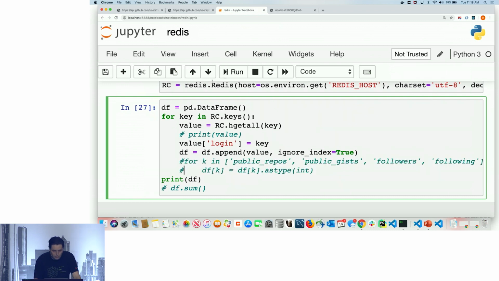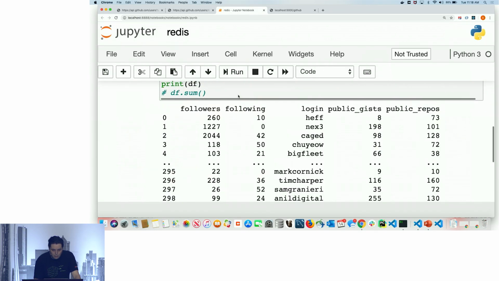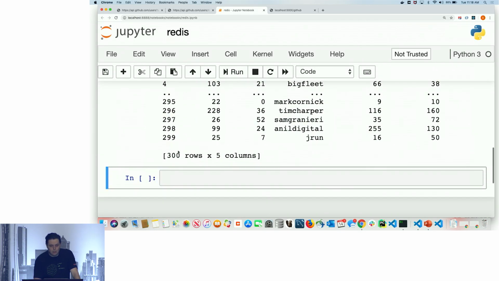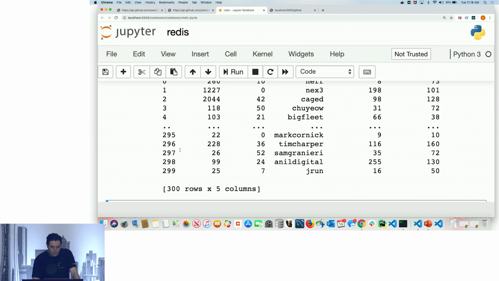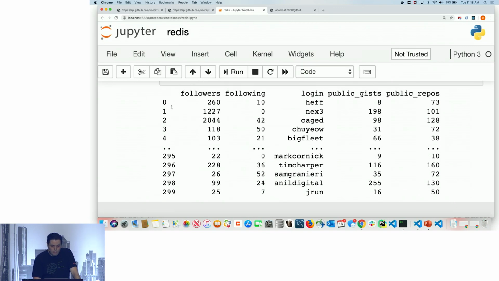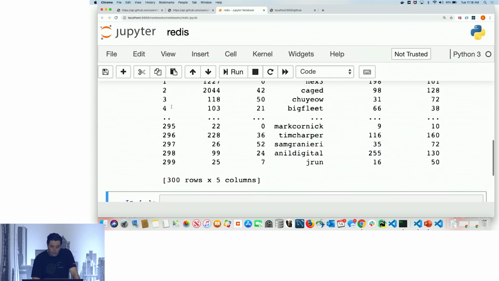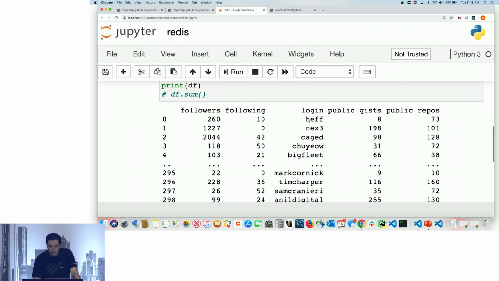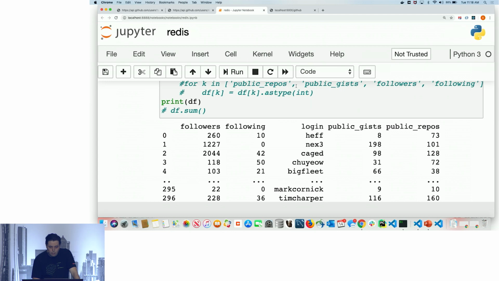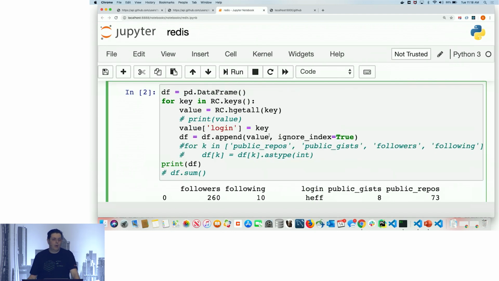Okay, so I'm going to run this code. Okay, great. So you can see that this is just Jupyter printing things out. It doesn't want to show us all 300 records. We can see that there are 0 through 299. We can see that their logins were added. And if we want to manipulate this data a little bit to, let's say, find the sum of all, let's say, followers, right? So let's just not worry about this login for now.